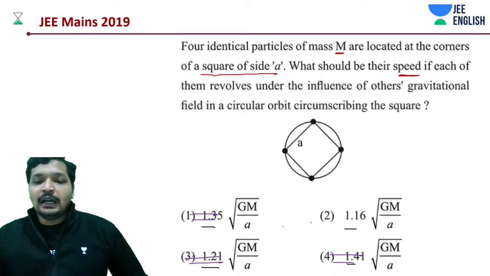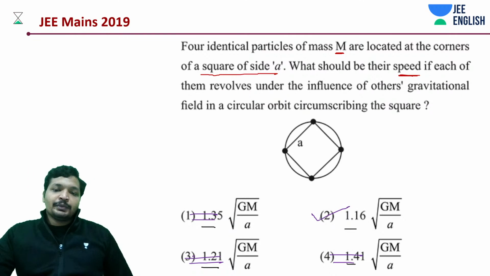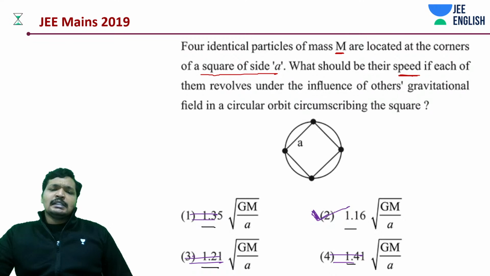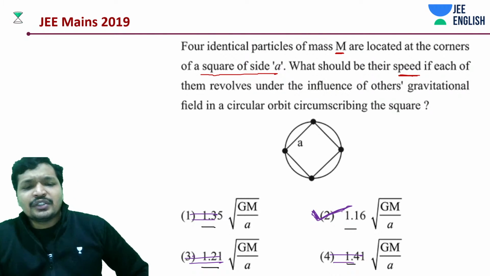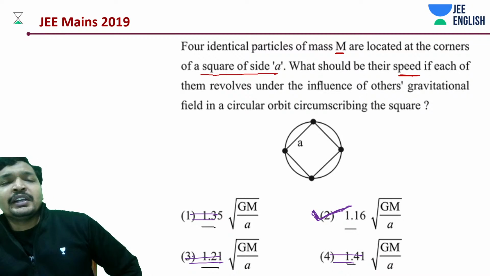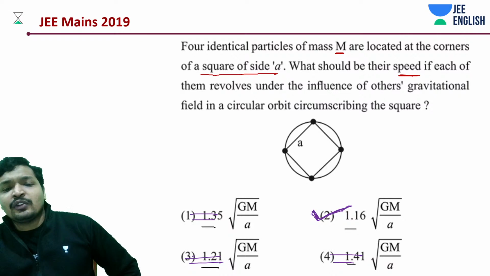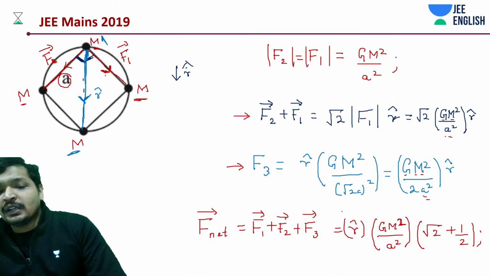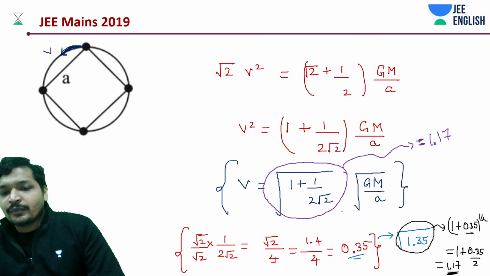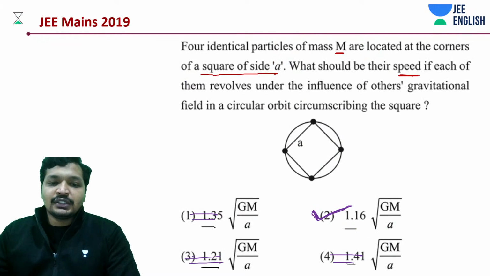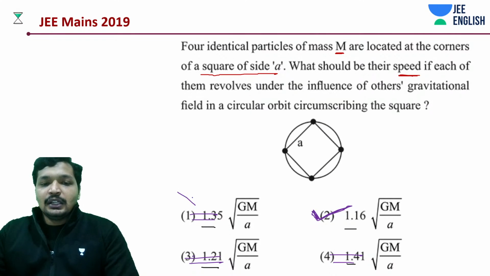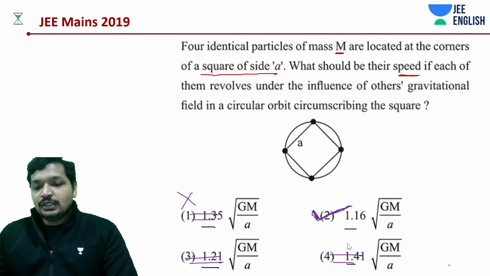A little bit of analysis is required in this case because the options are very close. Else we can actually do, I think, 1.21. When would we be getting that inside your root? It should be at least 1.4 and odd, right? 1.4 is not what we have. We have something like 1.35. Not 1.35, but a little less than 1.35. And of course, this option is given just to confuse you, right? Don't do this, just the wrong answer.